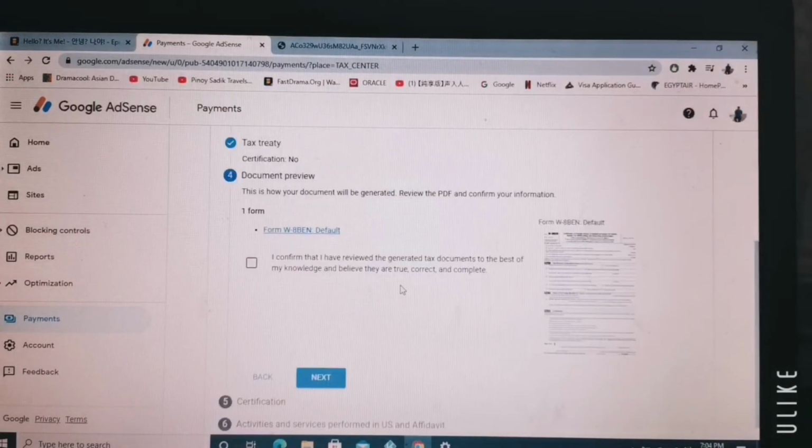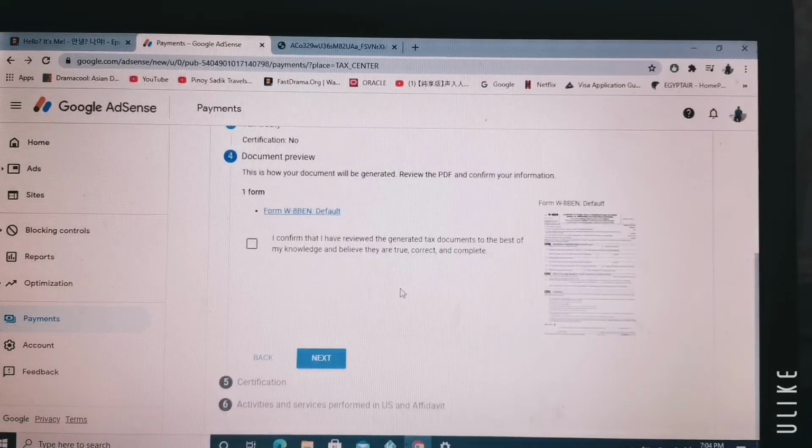Now let's go back to continue our form. If you double check this form, it is asking you to confirm. So I will confirm, meaning that all the information I wrote is true, correct, and complete. After checking the box of confirmation, click next.